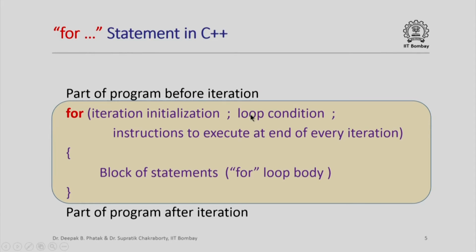We put a semicolon, then we put the loop condition, we put a semicolon, and then we write instructions to execute at the end of every iteration, and then we give the block of statements which we will also call the loop body. But in this case, note that this block of statements along with these instructions are going to be executed in each iteration. So I will designate this block of statements that we write within the braces in a for loop as the for loop body. The real loop body is this block of statements plus these instructions executed at the end of every iteration.